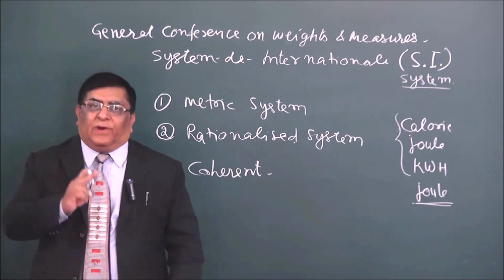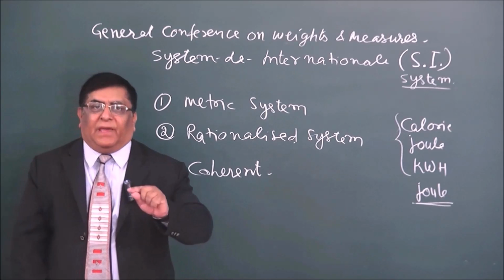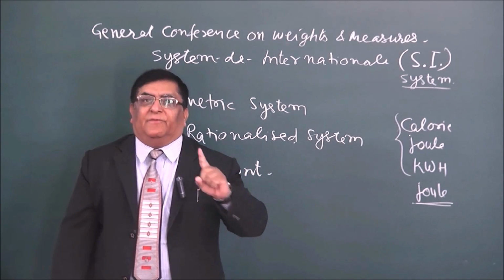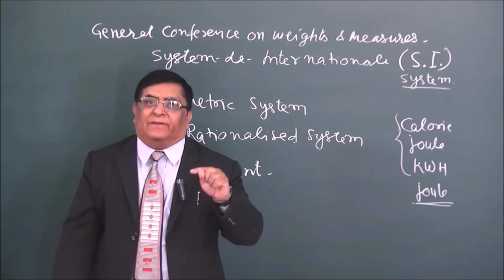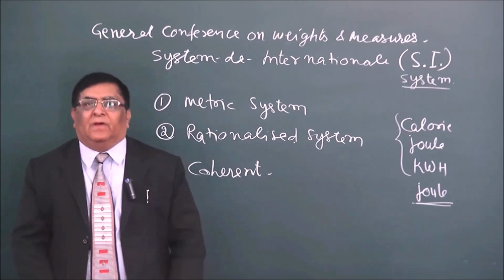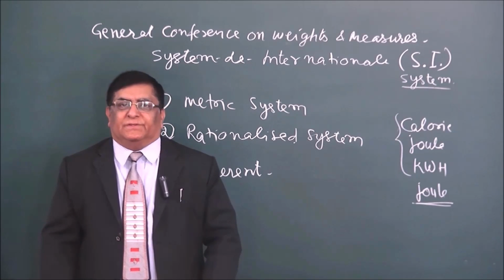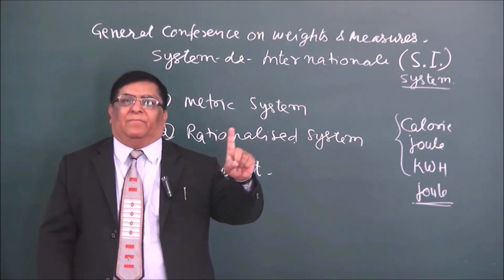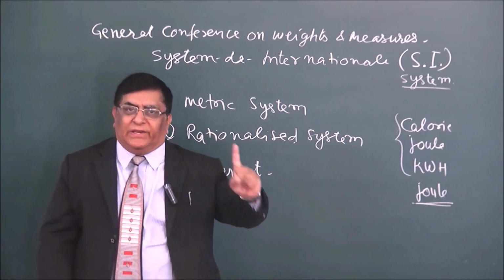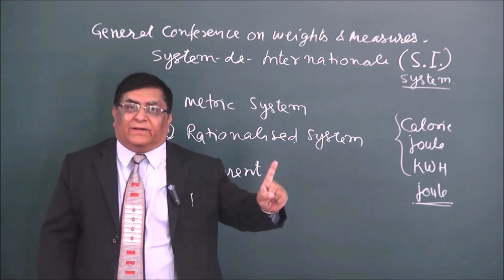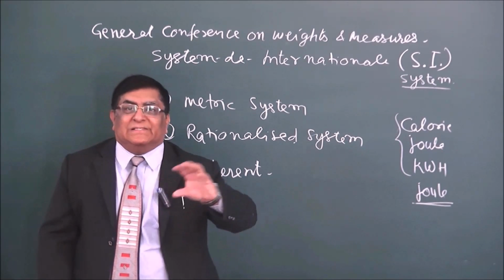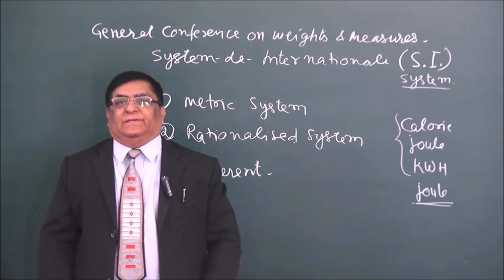Once again, coherent means if we make any derived unit from fundamental units, we do not have to multiply with a given numbers. Like we make force, which is mass multiplied by acceleration. 1 unit of mass, 1 unit of acceleration will make how many units of force? 1 unit of force. This is property of coherency.